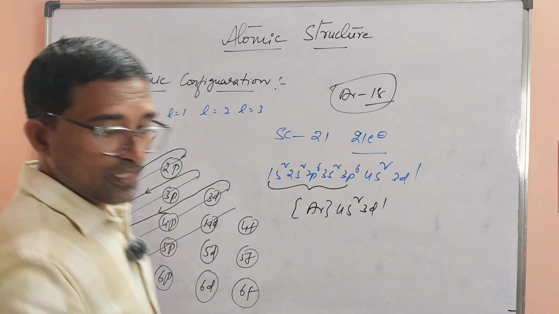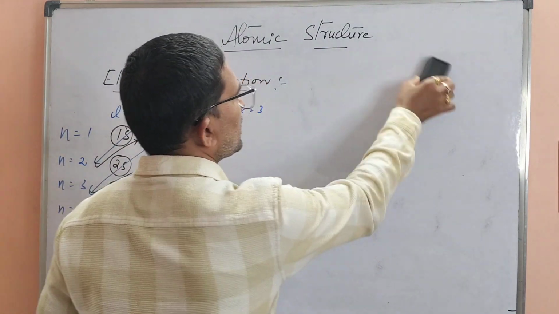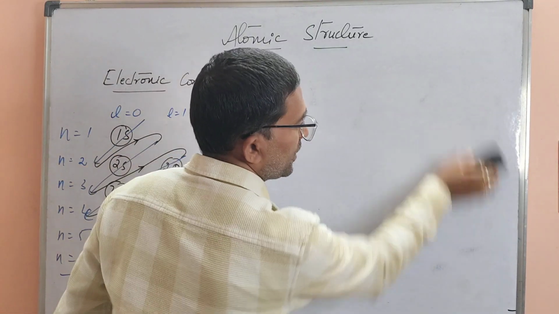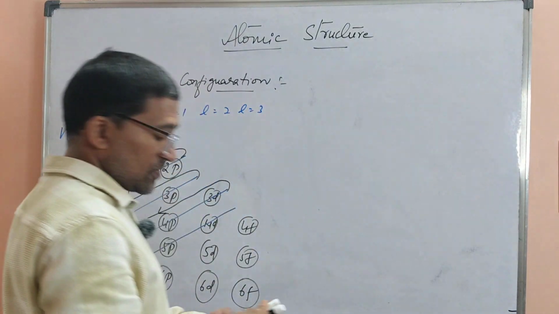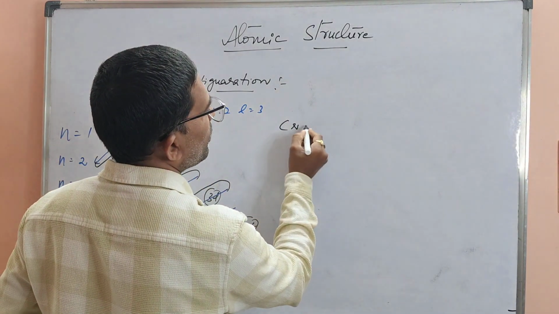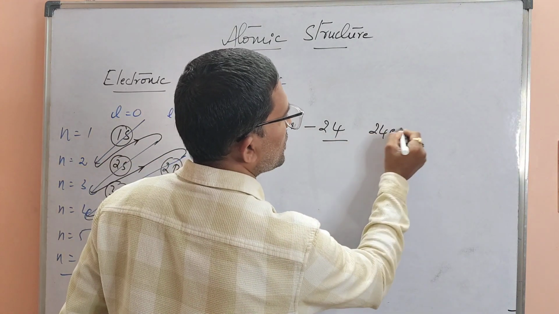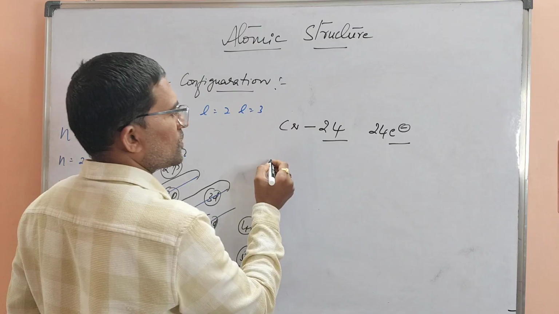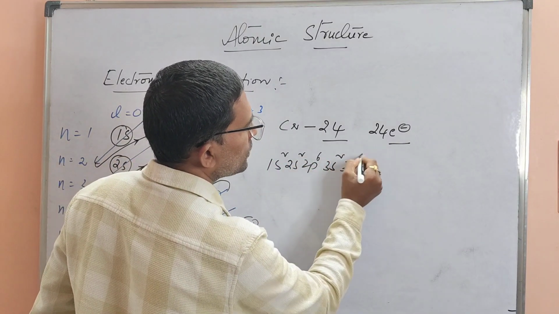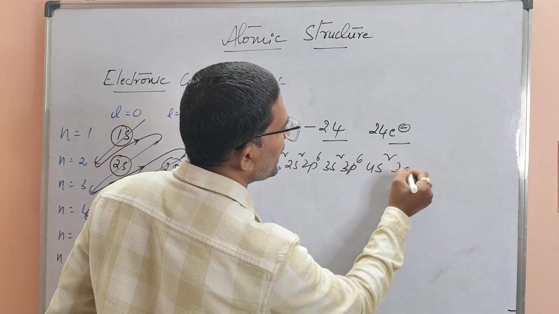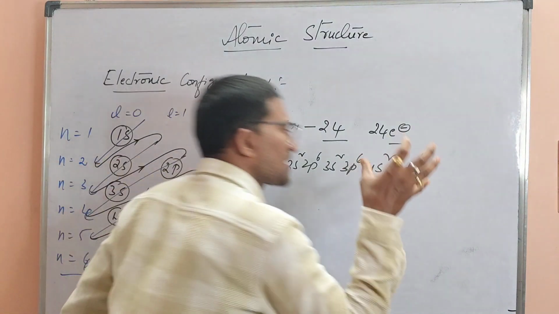Next are very, very important configurations which we are going to discuss. There is a chance of being asked in the board examination, though the question rarely comes. That is the configuration related to chromium as well as copper. Chromium atomic number is 24. It has 24 electrons. The configuration is 1s2, 2s2, 2p6, 3s2, 3p6, 4s2, 3d4, I am writing. But this is not much acceptable.